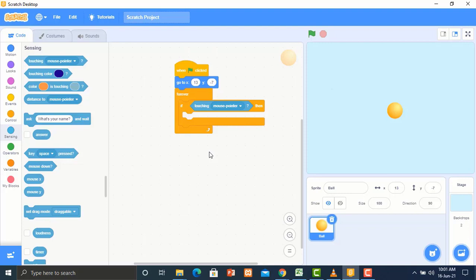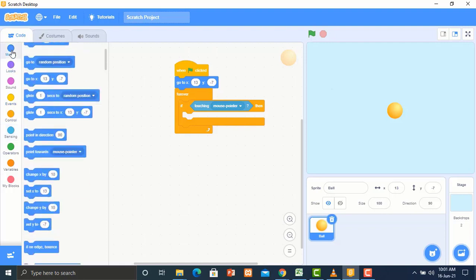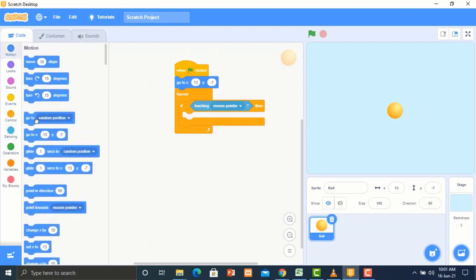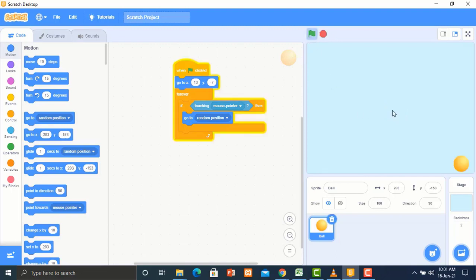So I will go for go to random position under motion. Okay, let's start the game and see. Anytime the pointer touches the ball, the ball moves to a random position. Good, everything is working.